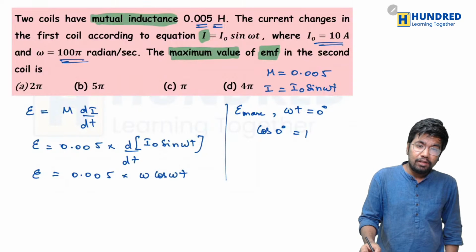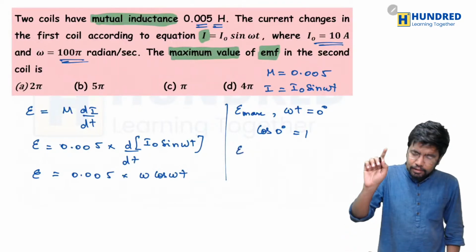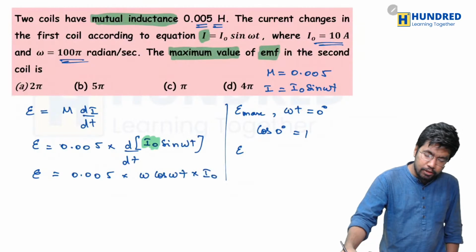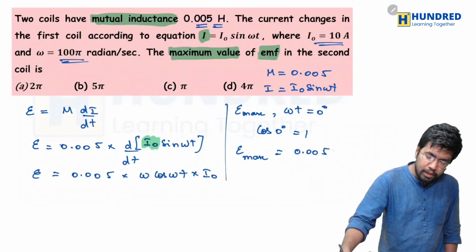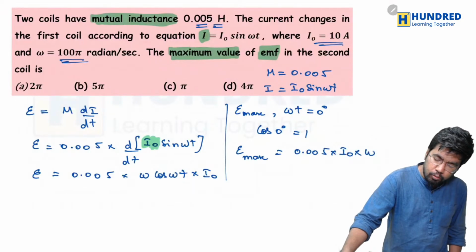Okay, so from this I can simply say that what will the EMF, I think I missed one more important thing, the value of I naught. So I should have written the value of I naught here. So the value of maximum EMF will be equal to 0.005 into I naught into omega.